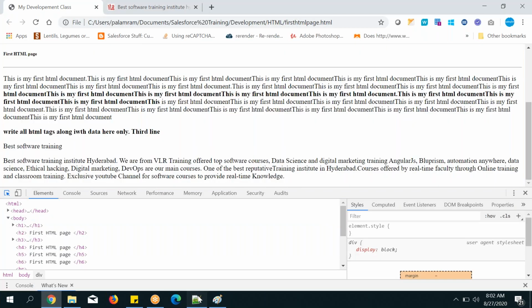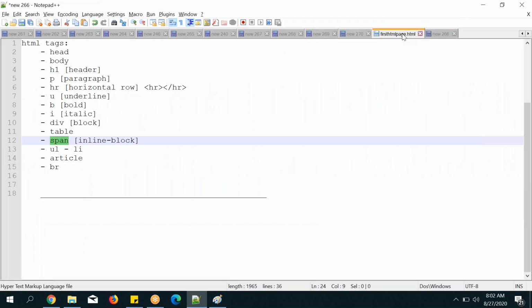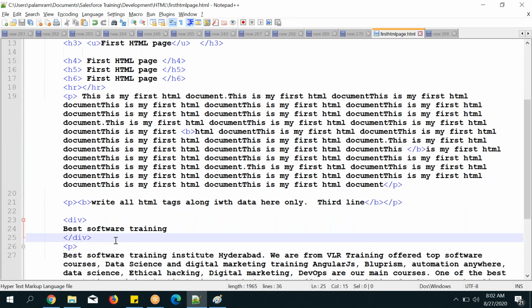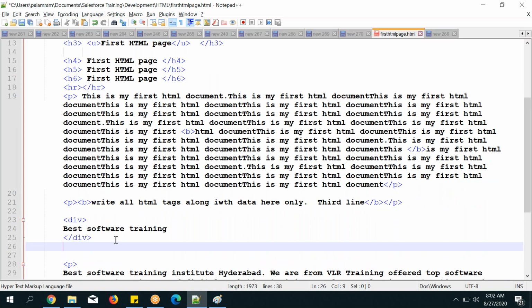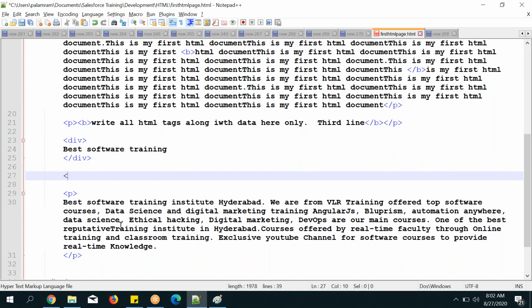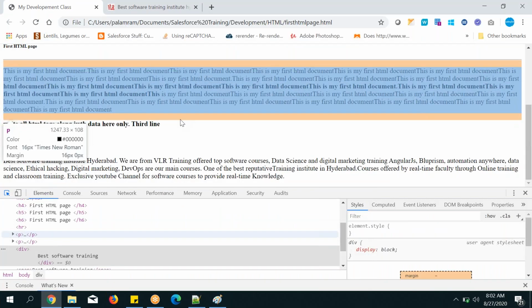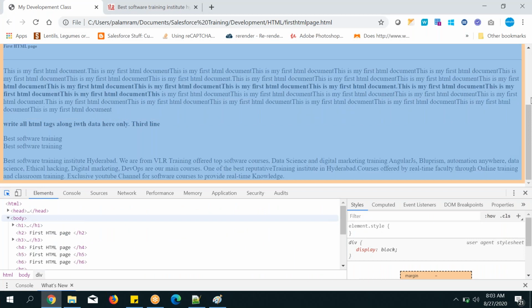Next, span element. Now go to here. Suppose I am going to write the same best training in a span tag. Span tag means you need to open and close it, right? Span. And keep my text in between this one. Save it. Now just refresh your page.